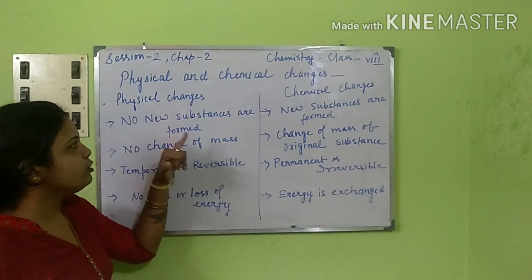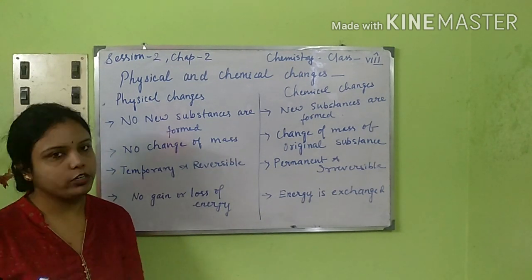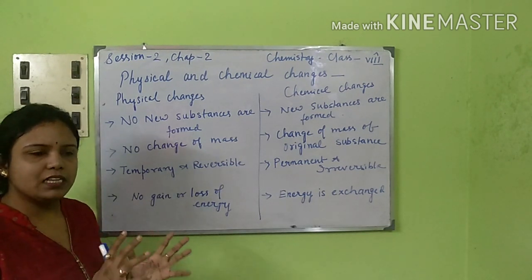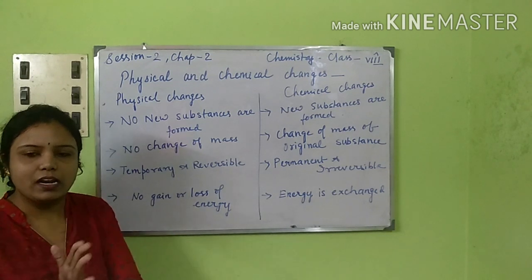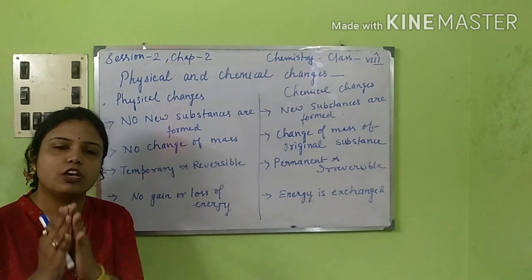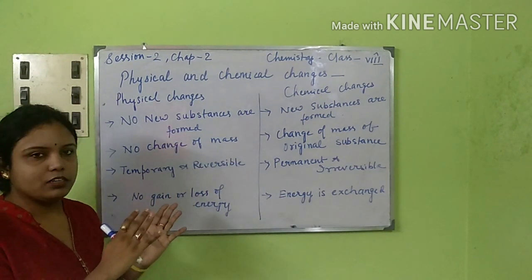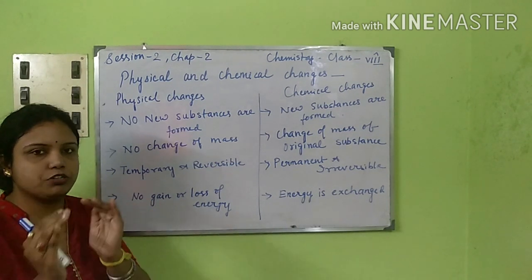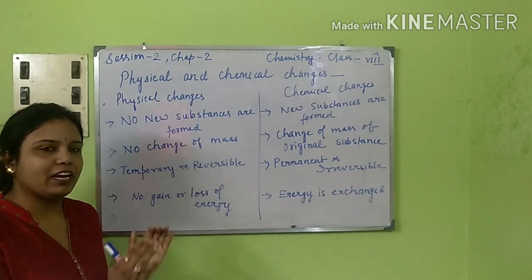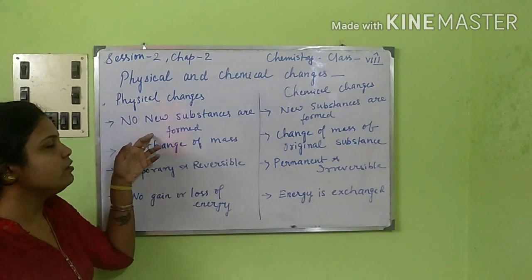Take ice getting changed to water and then again water getting changed to ice. Here one substance is getting changed to the other, and that substance formed is again getting back to its original state. So there is no new substance formed in this physical change.